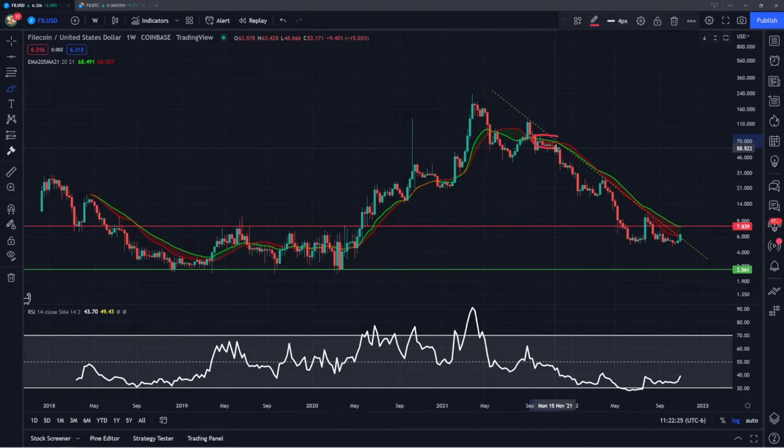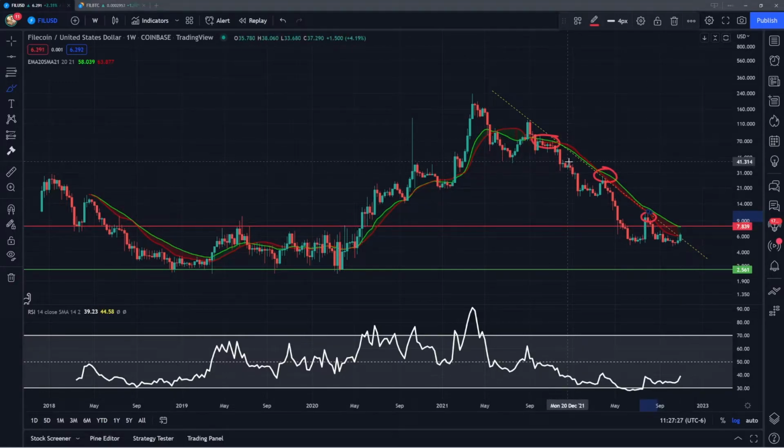You can see on these weekly candles, we came up to this level, couldn't break back above it. In fact, we rejected, rolled over, and started to form lower lows. And then we had another rejection right here in April, came back up right into these moving averages, rejected. And then a very similar pattern right here in August on that lower high that we had back here around $10. So as you can see, we have started to come back up and retest these moving averages for the fourth time since this bear market started.